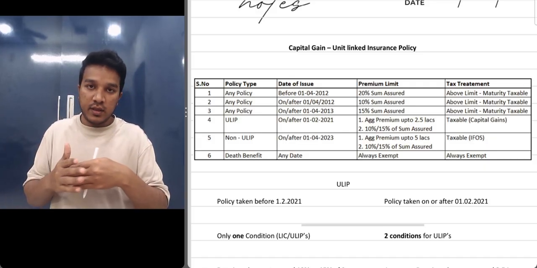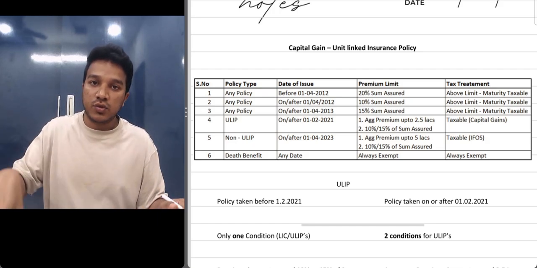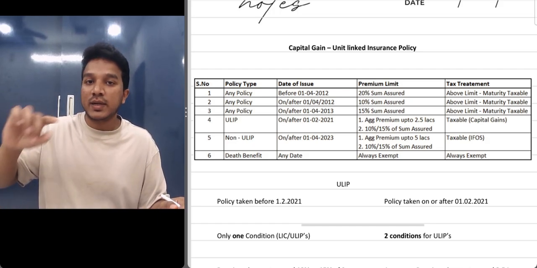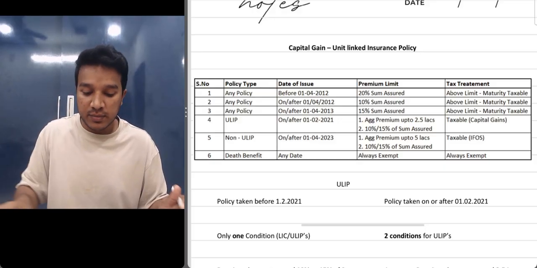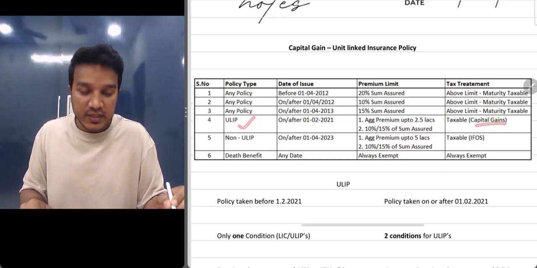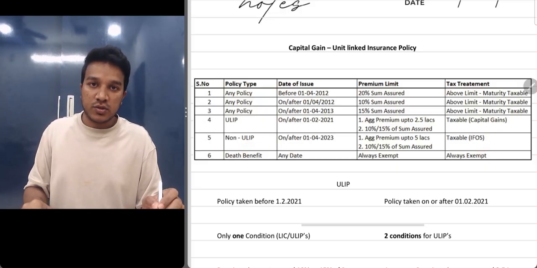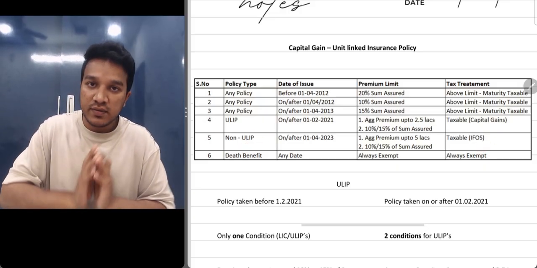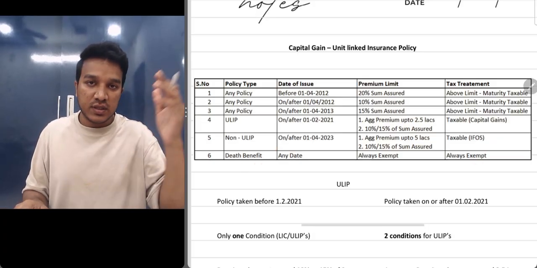Important point, even in the current amendment, you can see that as a clarification. Earlier for ULIPs, there was a question mark whether it would be taxable under capital gains or income from other sources, but they have clarified it by saying that all ULIPs will be taxable as capital gains, okay, and non-ULIPs will go and sit in your income from other sources. Any amount that you receive in case of death is exempt. Death benefit, any amount that you receive, that is exempt.